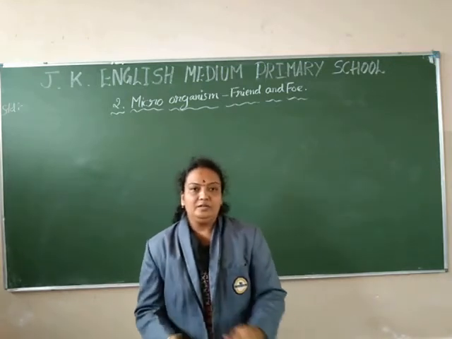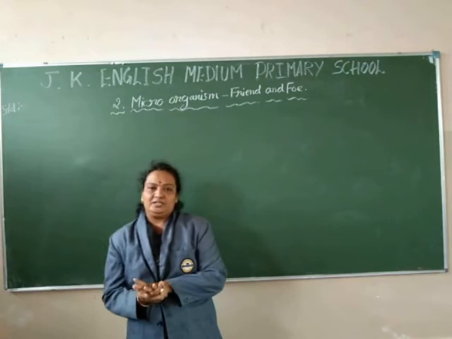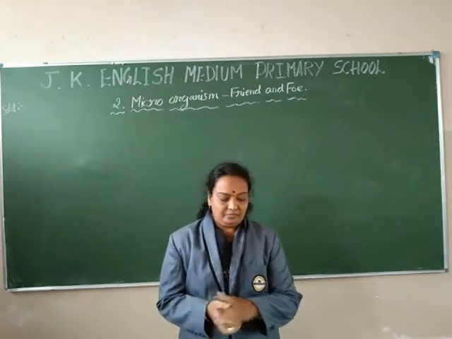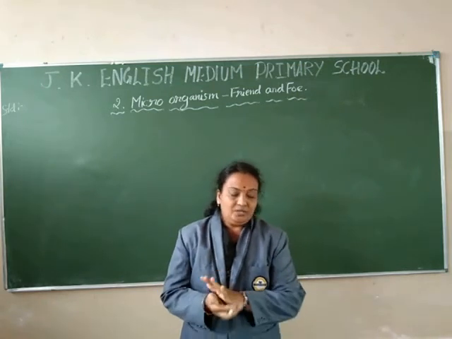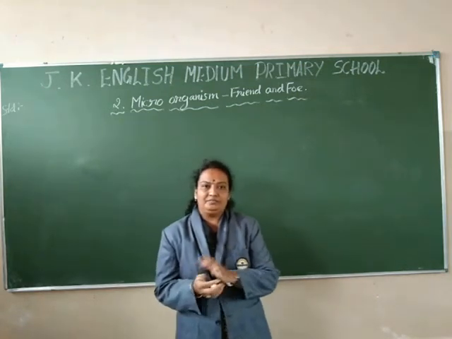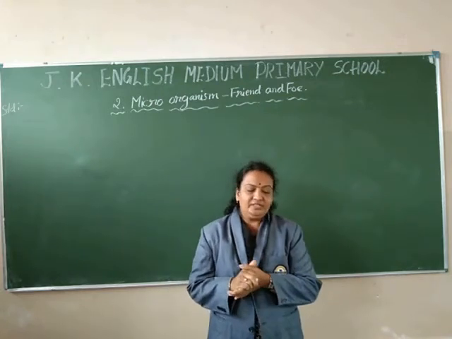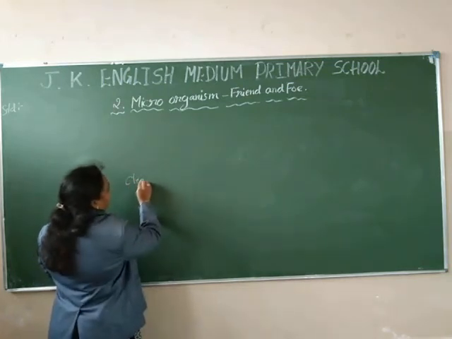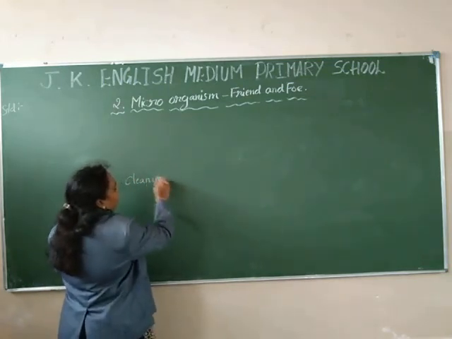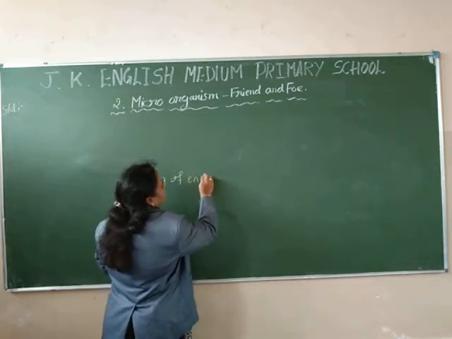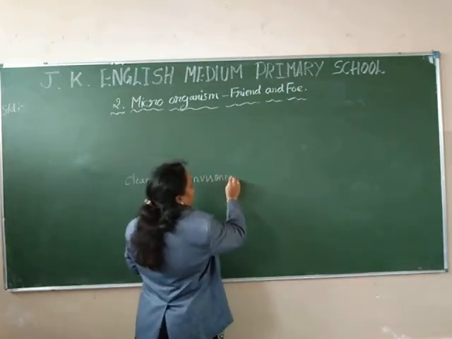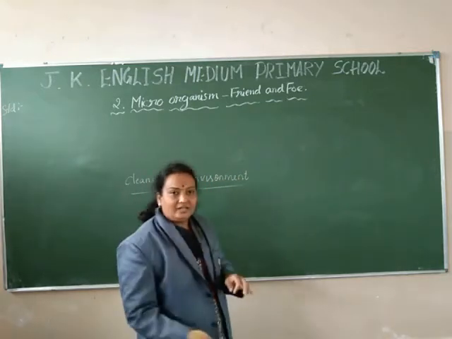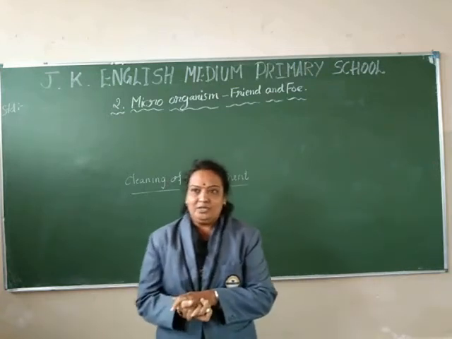So we are talking about the friendly microorganisms in the last two videos. We have come to the end of that part now, friendly microorganisms. Apart from all these things, I have thought about how they are useful in many ways. One more thing, they are used in the cleaning of the environment. What is the cleaning of the environment? How are these microorganisms helpful in cleaning the environment? Most of the children are confused now about how these are used. So I will tell you one thing.